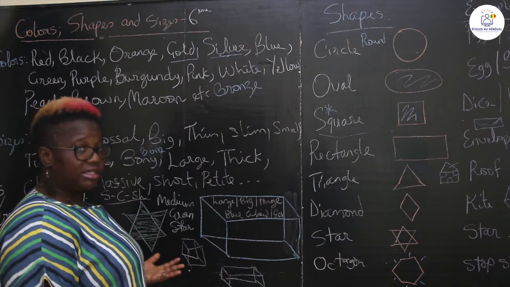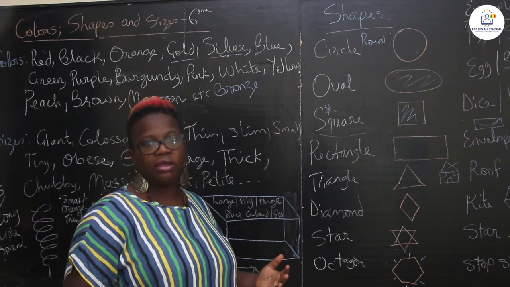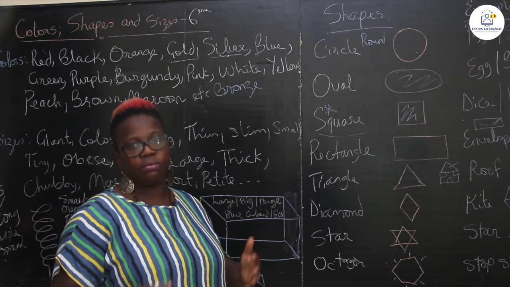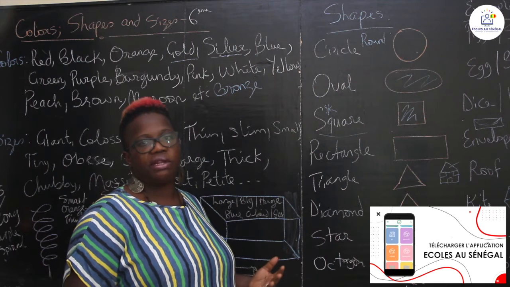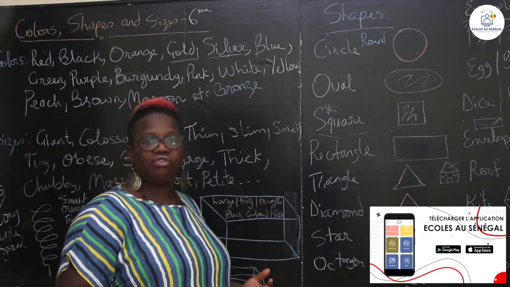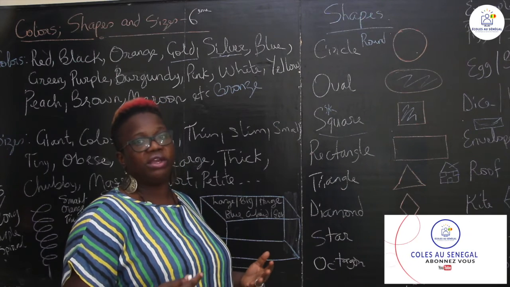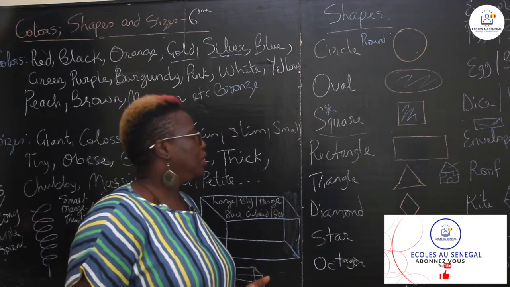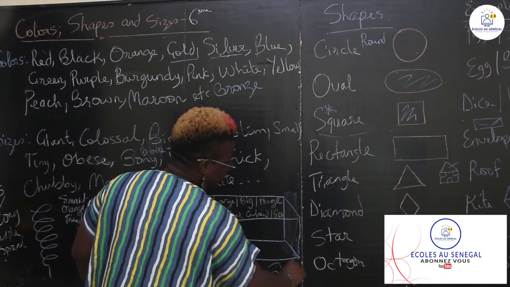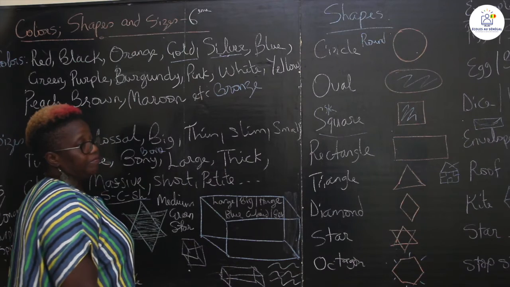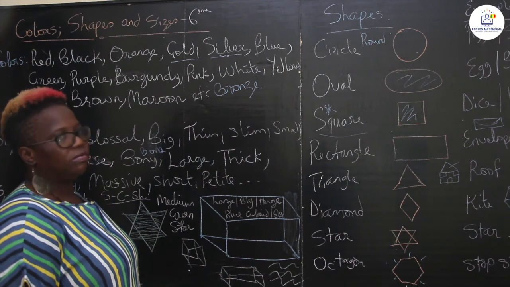I hope that you've learned. I hope that it helps you. Please be careful when you're describing: it's the size, the color, the shape, the form, how it is, and then after you can describe it as you want. Is it smooth? Is it rough? Does it have thorns? Is it wavy? So those are different shapes. Wavy would be something like this, avec les vagues. It has waves, a wavy kind of way, avec les vagues.